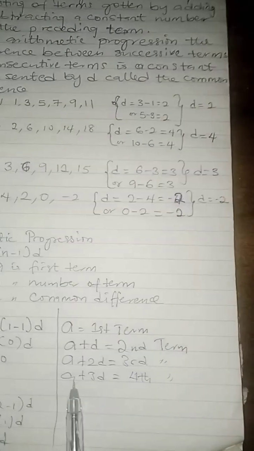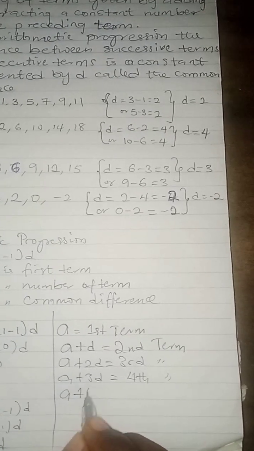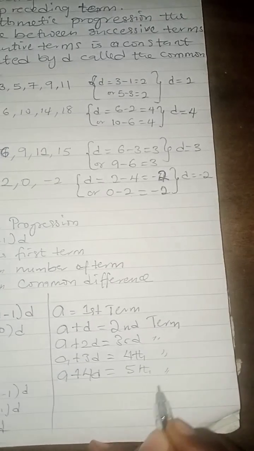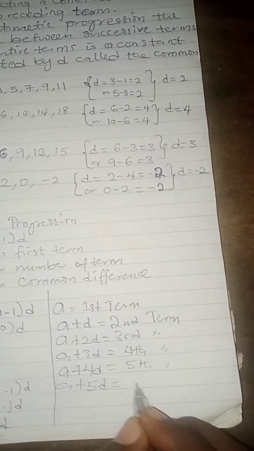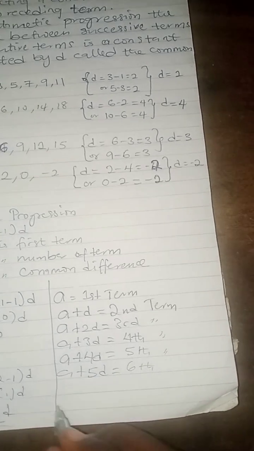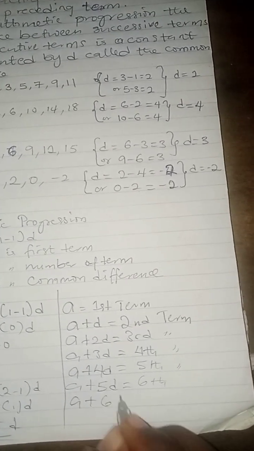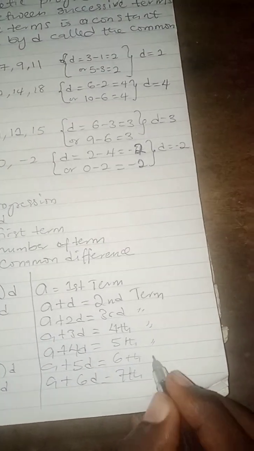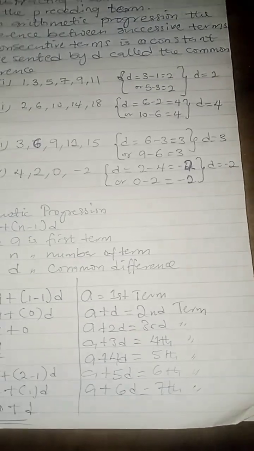For example, if a plus 3d is the fourth term, then a plus 4d will be the fifth term. A plus 5d is the sixth term. So a plus 6d will be the seventh term, and so on and so forth. Please take note. These are the things we are going to be using to do our work.